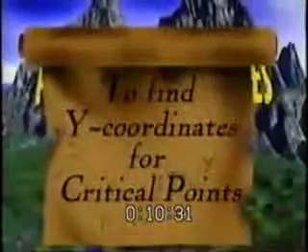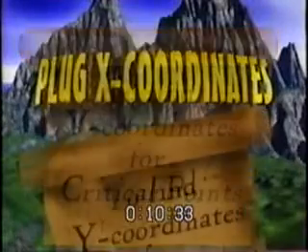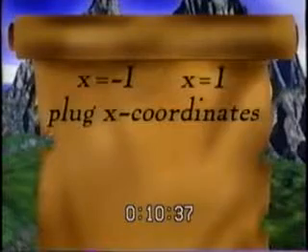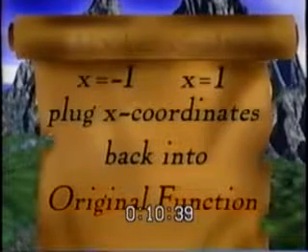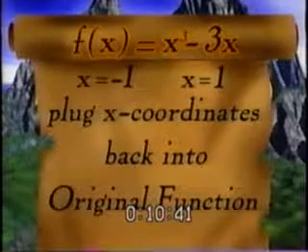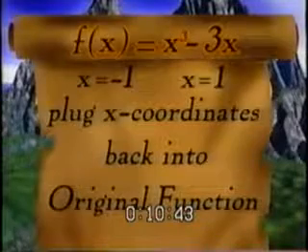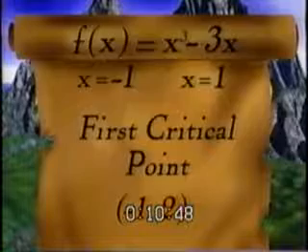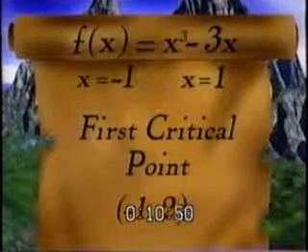You see that? We now have the x-coordinates of the critical points of our function. To find the y-coordinates for our critical points, we simply plug the x-coordinates we just found, negative 1 and 1, back into the original function, f of x equals x cubed minus 3x. Substituting the negative 1 in first, we get 2. So the first critical point is negative 1, 2.